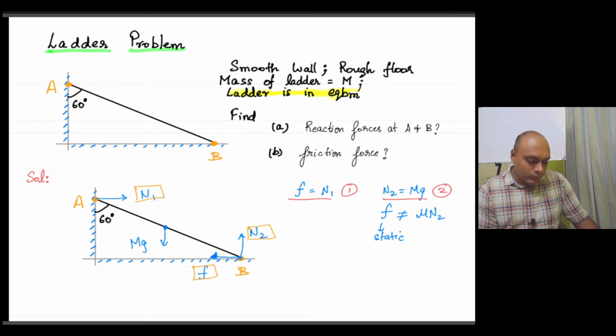So what I'm going to do is take torque about point B, and so I'm going to write torque about point B.